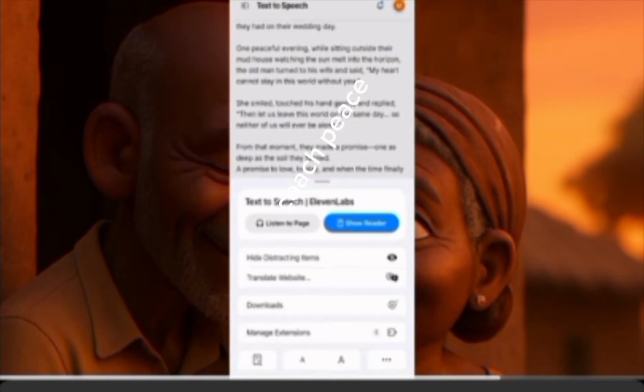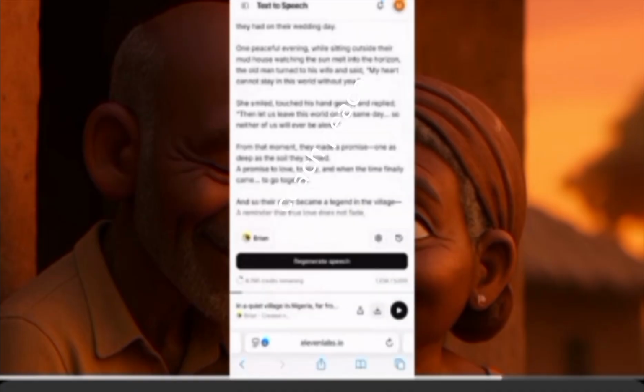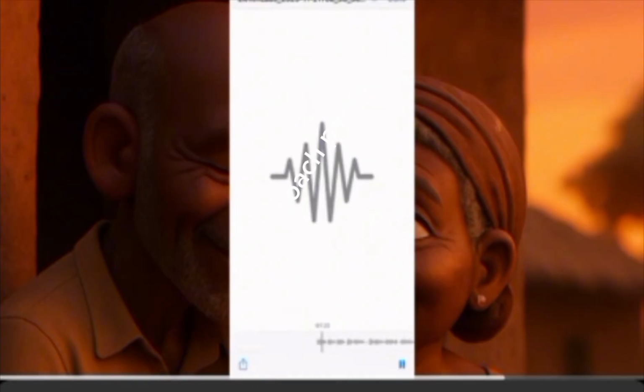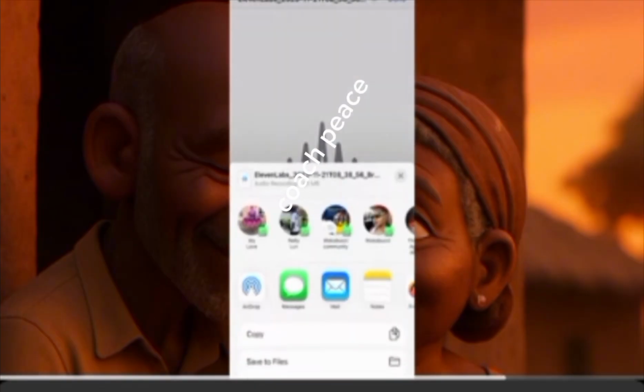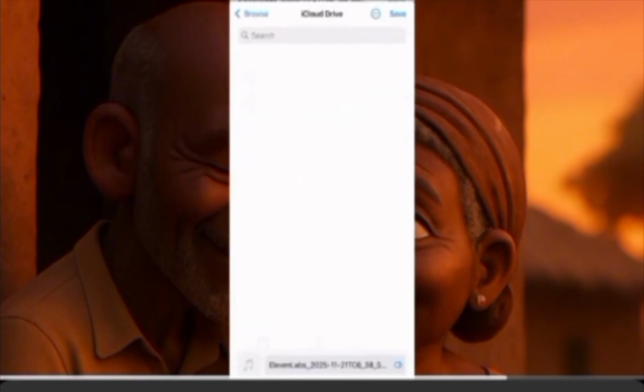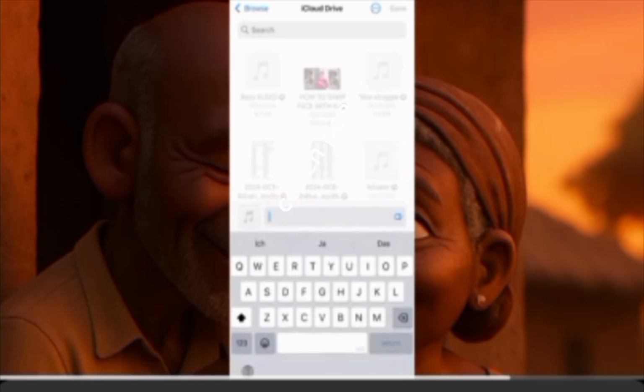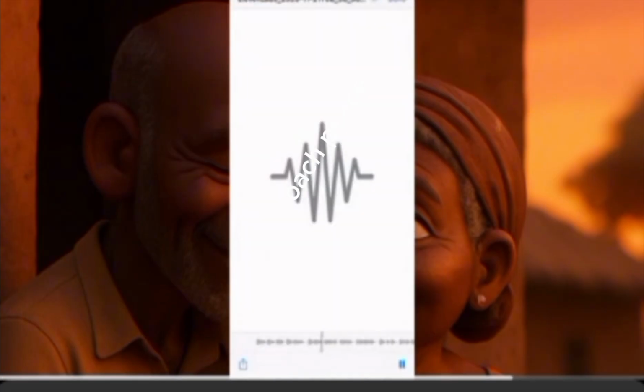Okay, so you see down here, downloads. This is it. In a quiet village in Nigeria, we got it. Far from the noise of the city, whose love had lasted more than 50 years. Every morning, before the sun even touched the rooftops, they walked to their small... How you guys save your things, I don't know, but save it to your file. Save it, new story. I know that people who don't know this process.